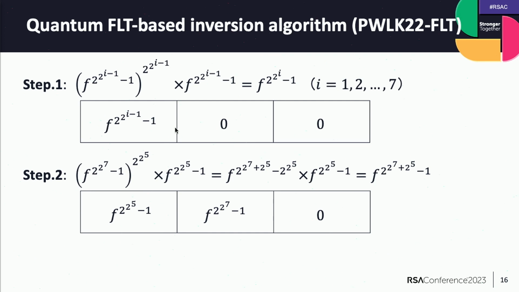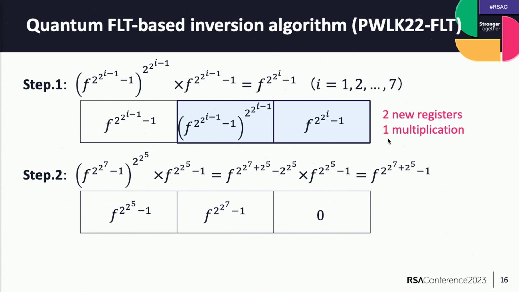First, we apply addition to get another 2 to the i minus 1, and we apply squaring repeatedly and get this, and apply multiplication, and we get 2 to the i. Then we require these two registers and one multiplication.